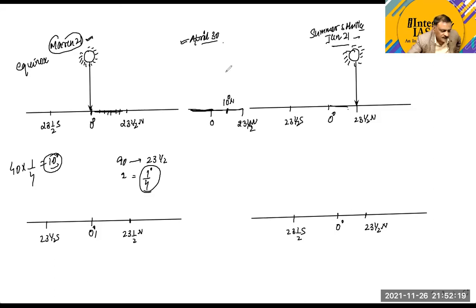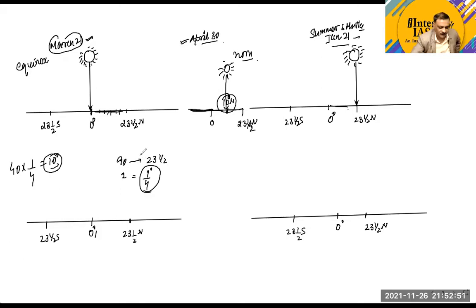This is going to be the perpendicular position of the sun on April 30th. So on 10 degree north, the people will experience a perpendicular position of the sun, meaning at noon time. The sun is perpendicular only at noon on 10 degree north, and on all the remaining latitudes over the entire globe, the sun is not perpendicular.